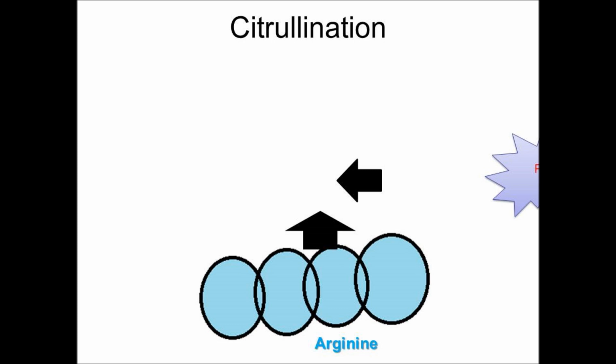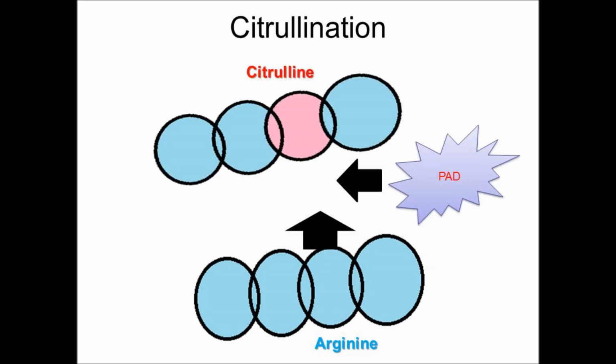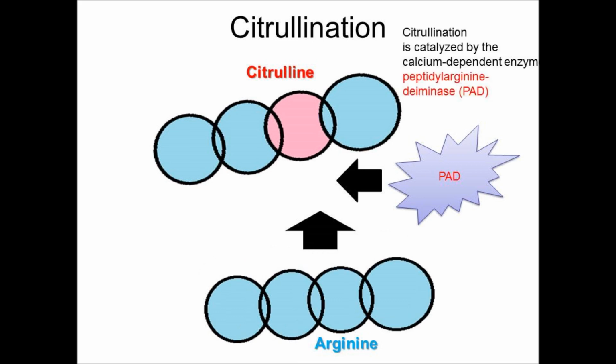Due to the presence of PAD, peptidyl arginine deaminase, which is calcium dependent, the blue PAD comes, and this arginine amino acid is converted with the help of calcium-dependent PAD to citrulline. You can see the green ring change to the other color, citrulline.